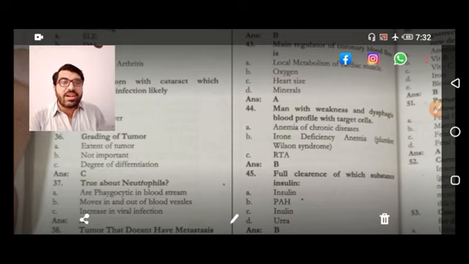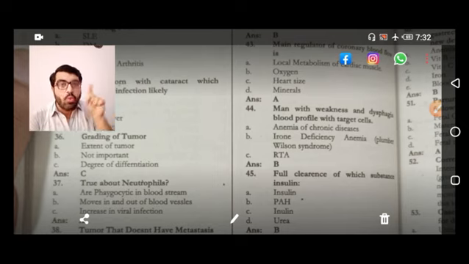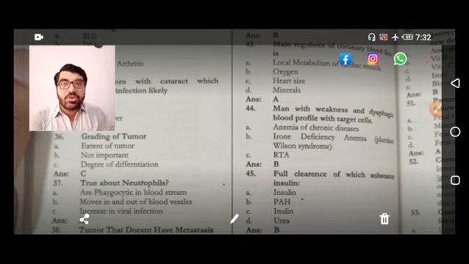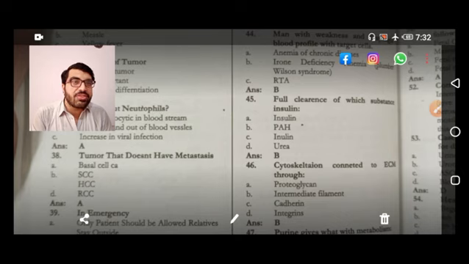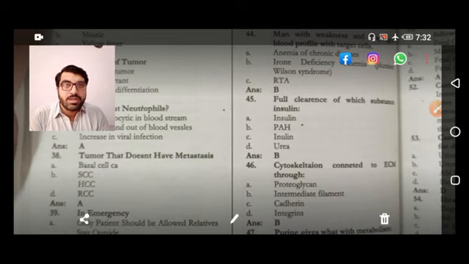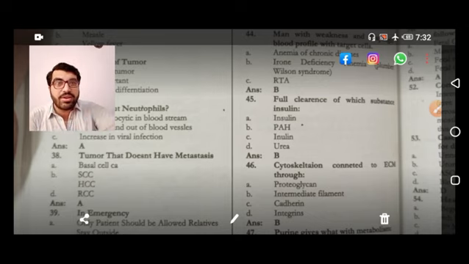Men with weakness and dysphagia and blood profile shows target cells. So this is a clear-cut case of iron deficiency anemia, that is Plummer-Vinson syndrome. Another syndrome called Plummer syndrome is associated with thyroid. So you should not confuse Plummer-Vinson with the Plummer syndrome that is associated with thyroid. Full clearance of which substance? That is para-aminohippuric acid, PAH. Para-aminohippuric acid is fully cleared. We will study later on in other MCQs how it measures the GFR.